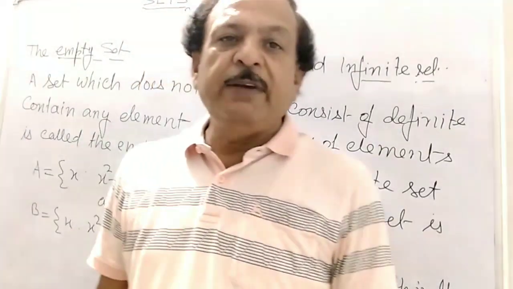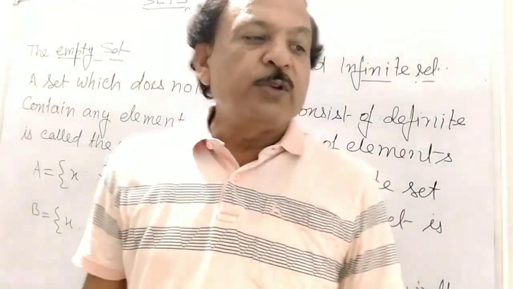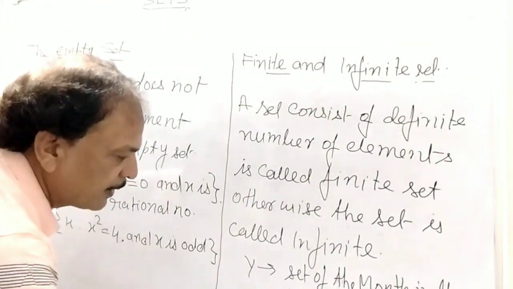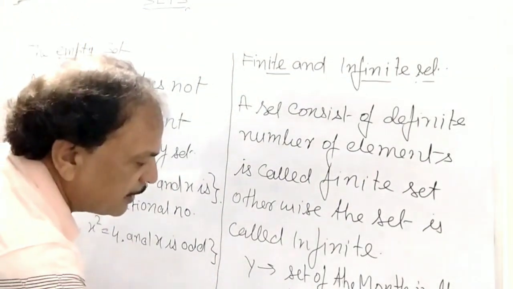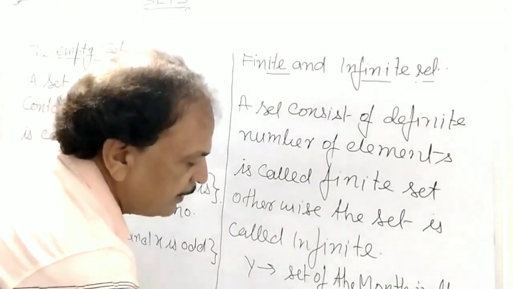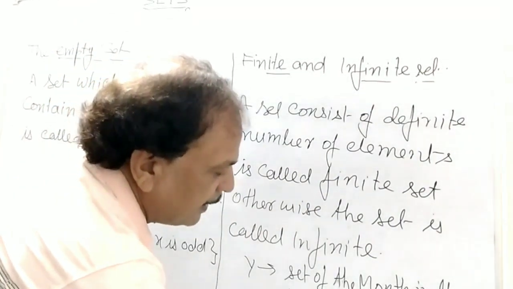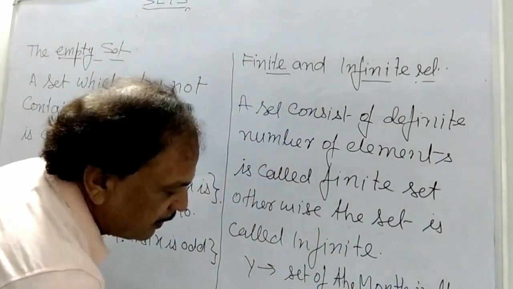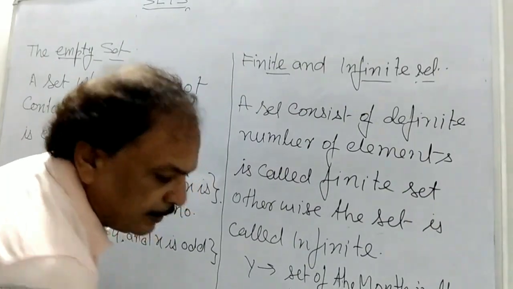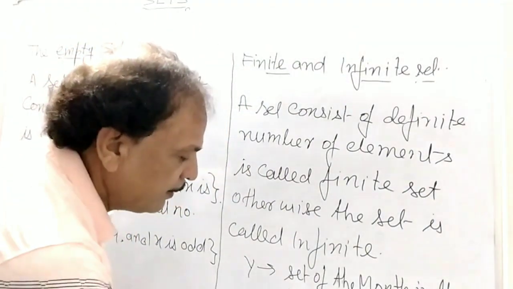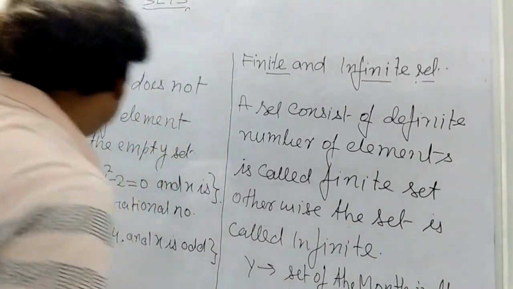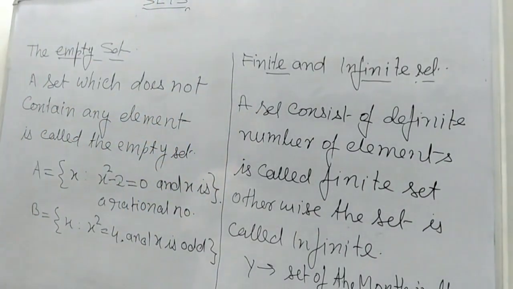How many days in a week? There are 7 days. So the set of the days in the week is a finite set. This is the set of the days in the week. What is this? This is a finite set.